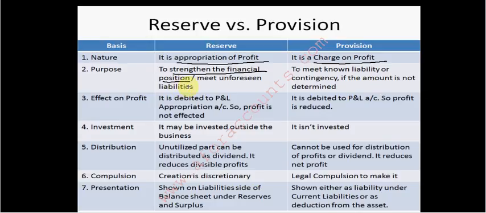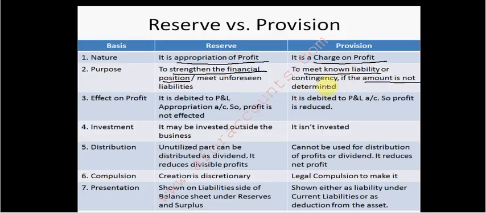Whereas for provision, we know what the liability is; it is not unforeseen. So to meet a known liability or contingency, where the liability is known but the amount is not determined, we make a provision.